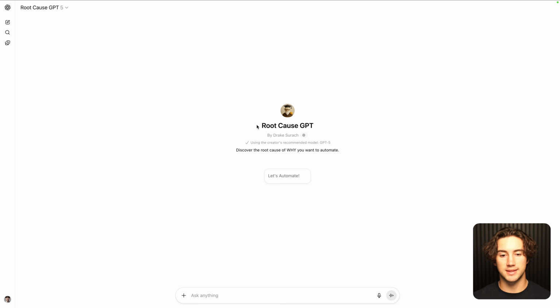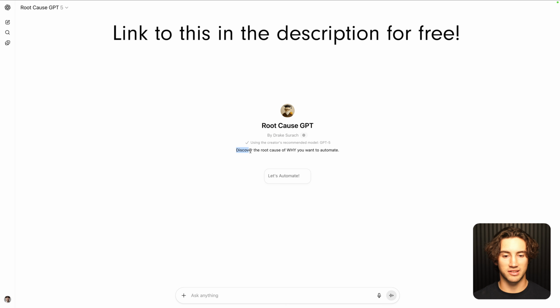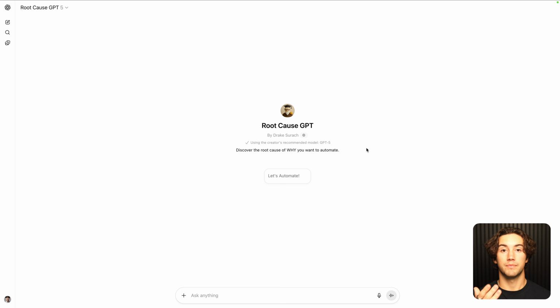I've created this GPT called the root cause GPT. And what this is going to allow you to do is discover the root cause of why you want to automate what you want to automate. And this is really important. It goes through a 5-question loop that asks you why 5 times, so that when you hit Let's Automate, you can truly discover the reason behind why you want to automate that thing.